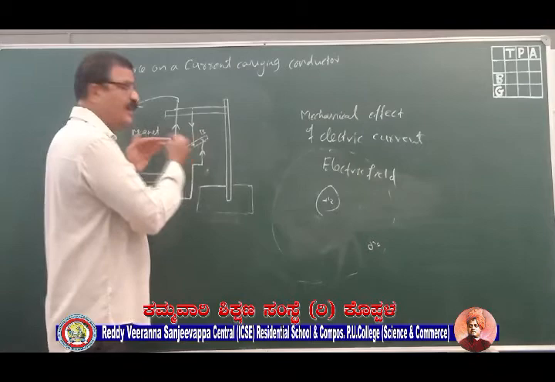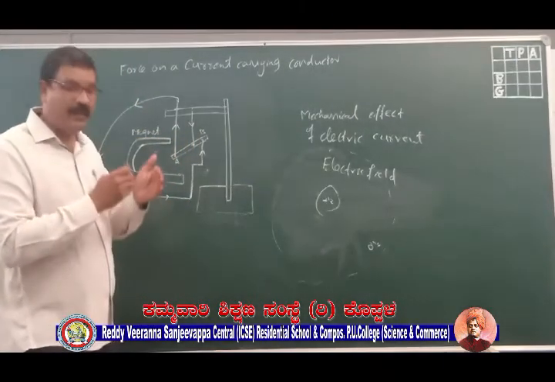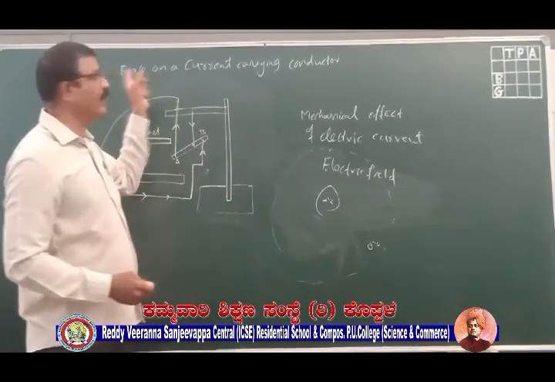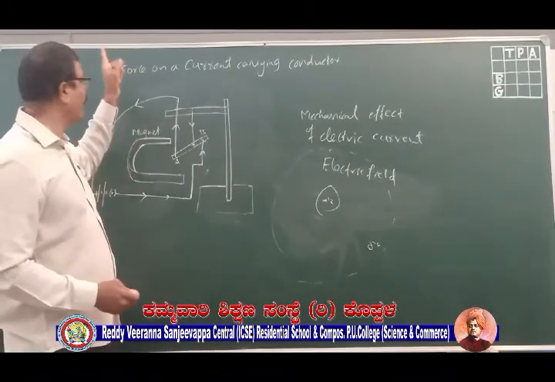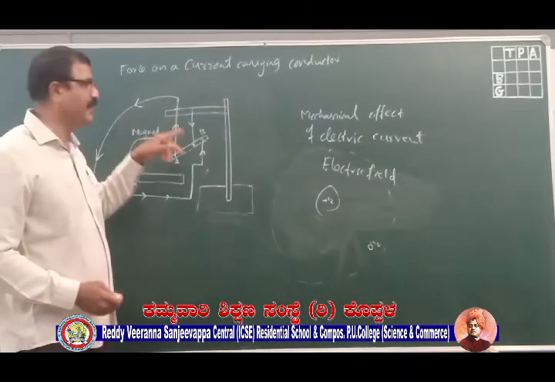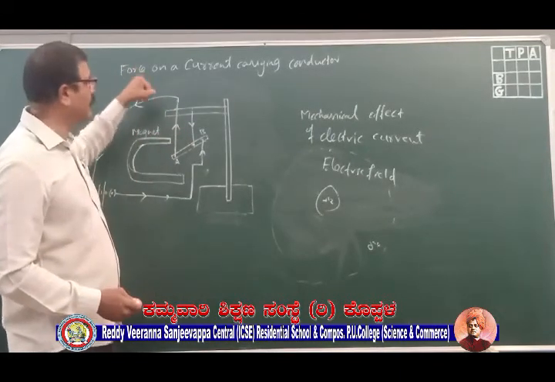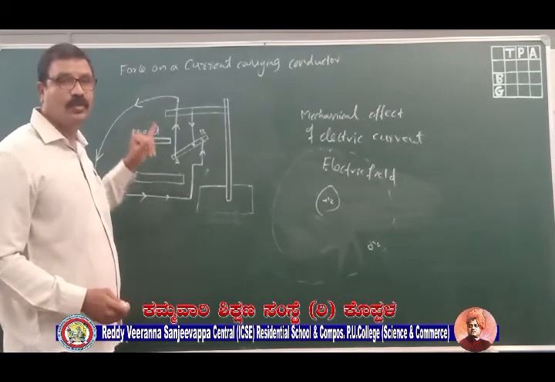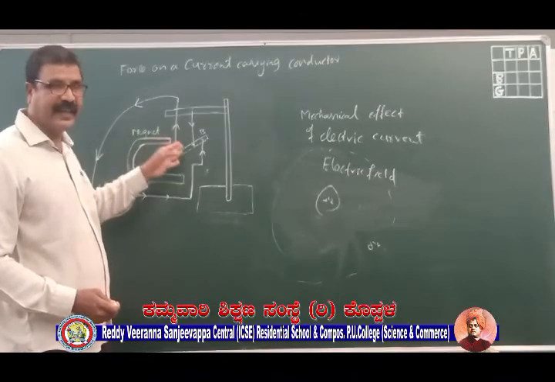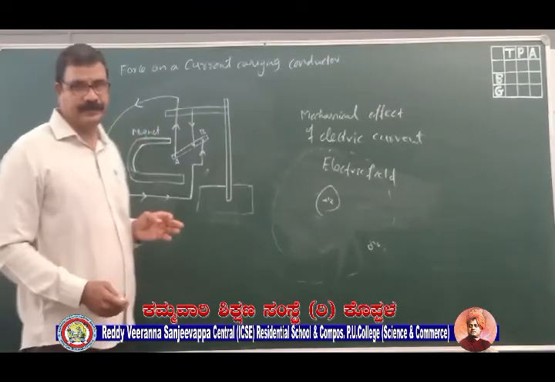Due to the interaction of these two magnetic fields, there will be a movement of the conductor. Why is that movement happening? Because there is a force acting on the conductor. That force itself we call the mechanical effect of electric current, which is due to the interaction between the two magnetic fields, of the current carrying conductor and the permanent magnet.